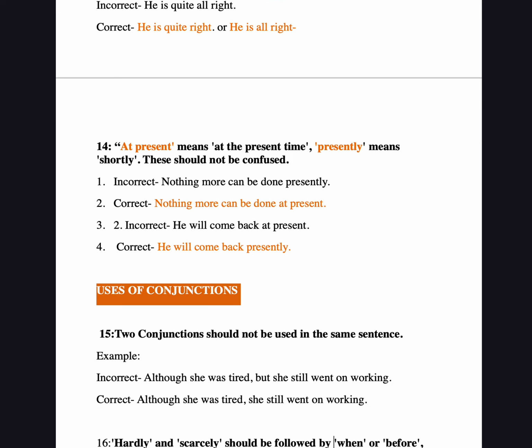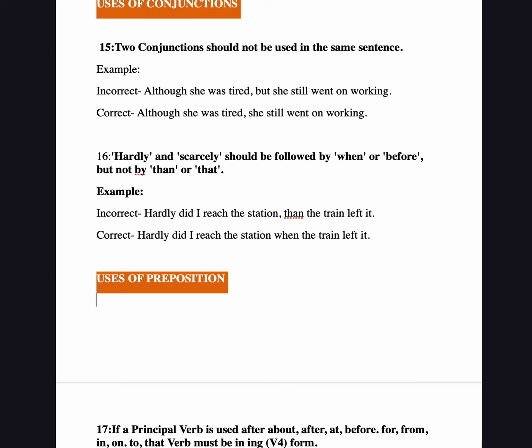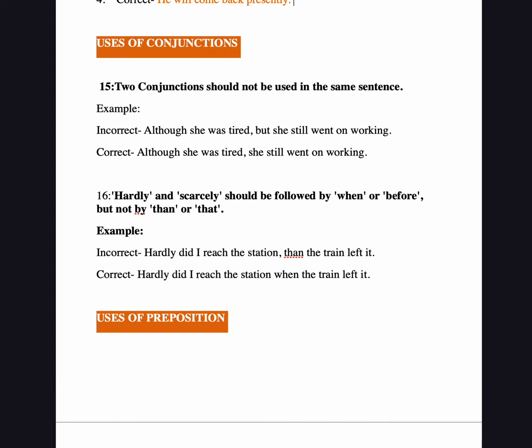Now our story begins with conjunctions. We have sentences and formulas, rules here. Use of conjunction: two conjunctions should not be used in the same sentence. For example, "Although she was tired, but she still went on working." Now we have two conjunctions here: one is "although" and the other is "but." These two conjunctions are not used in one sentence according to English grammar rules.